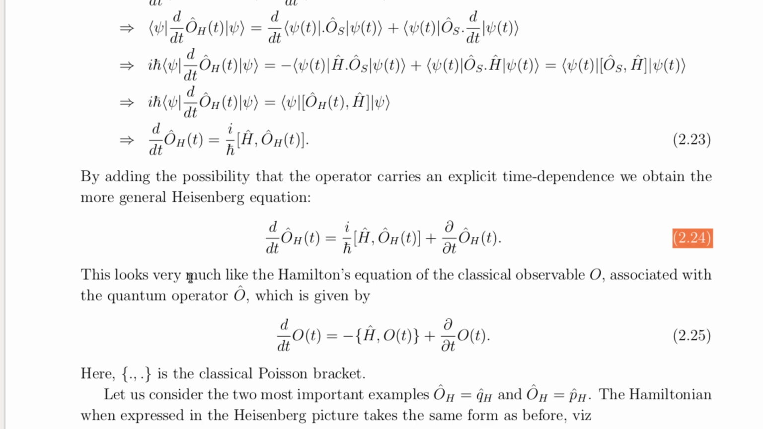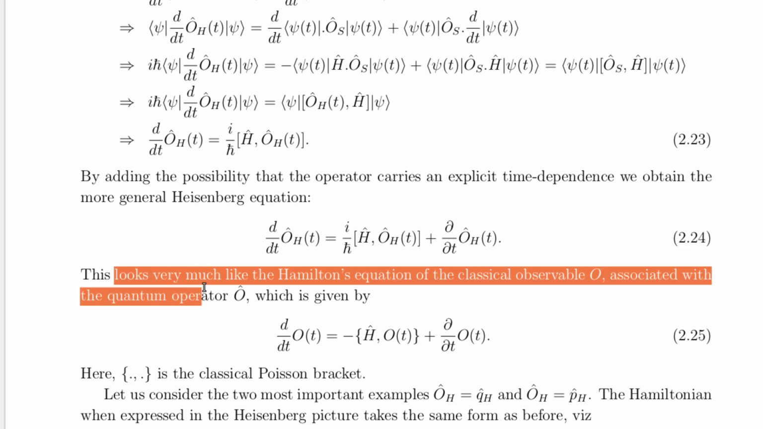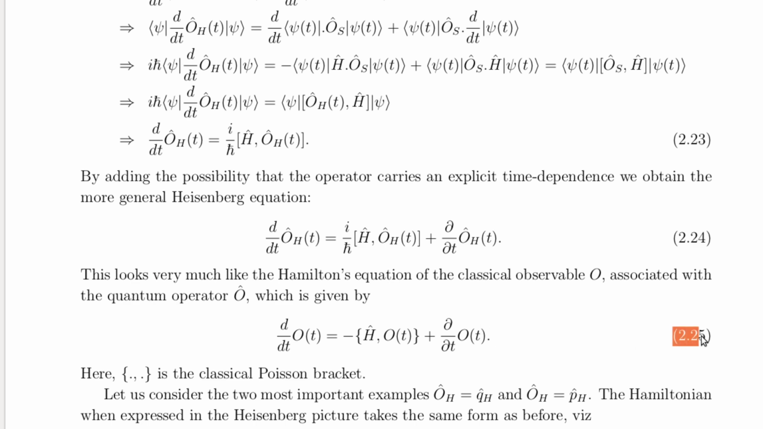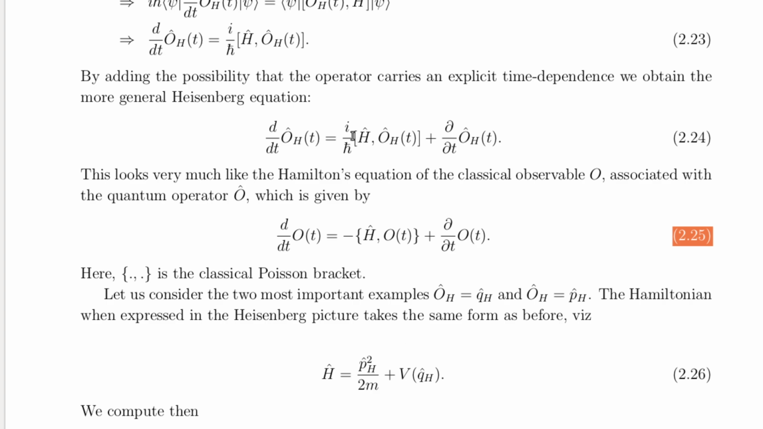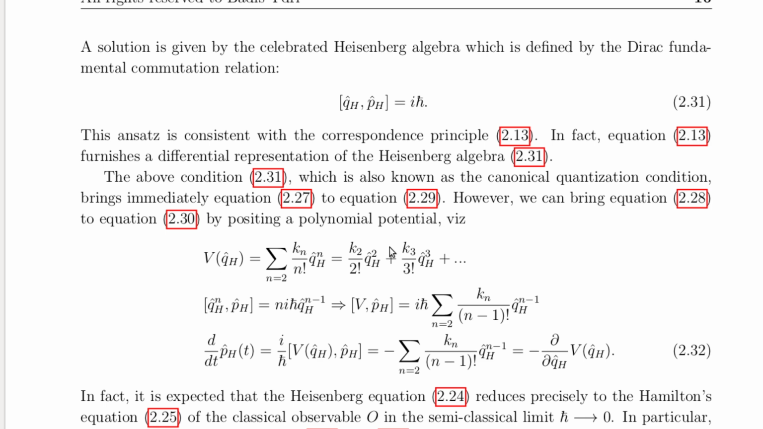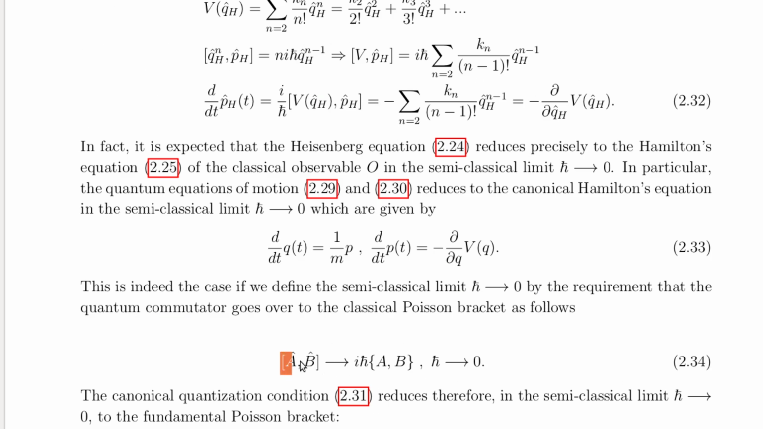Interestingly, the Heisenberg equation closely resembles Hamilton's equations from classical mechanics given in equation 2.25, which are written in terms of the Poisson brackets. Indeed, in the classical limit, when h bar goes to 0, the quantum commutator reduces to the classical Poisson bracket as described in equation 2.34. This connection between classical and quantum mechanics highlights the foundational role of the Heisenberg picture in bridging the two frameworks. Let us discuss this central point a little further.